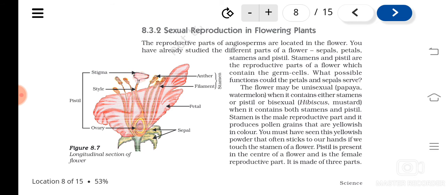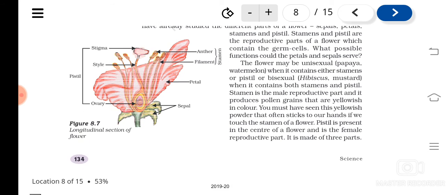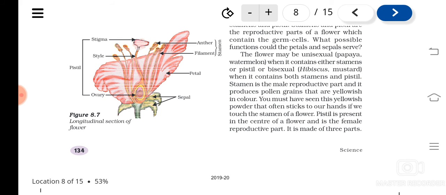Filament is the long stalk, the stalk of the stamen. And anther is seen at the tip of the filament. Usually they have two lobes. Inside that you can see the pollen sacs, and inside that the pollen grains are produced.